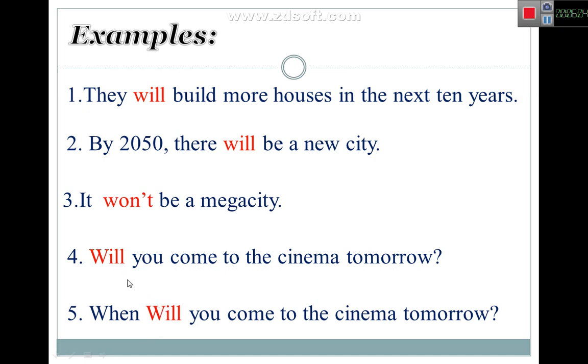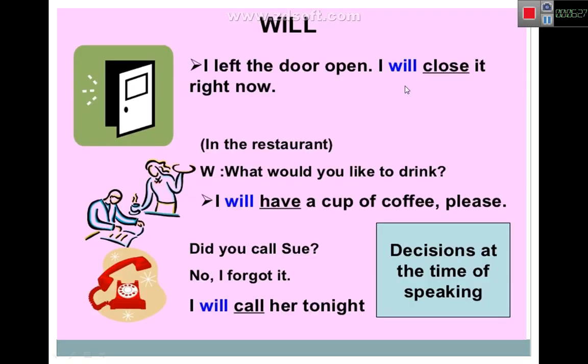You can ask with will you come, or will you do, or will you read, will you write, or you put it with a question word, but it should be after question words, like when will you come, how will you come. Or what will you do in the evening, like that. These are positive and negative, and these are questions. Okay guys, let's go see more examples.